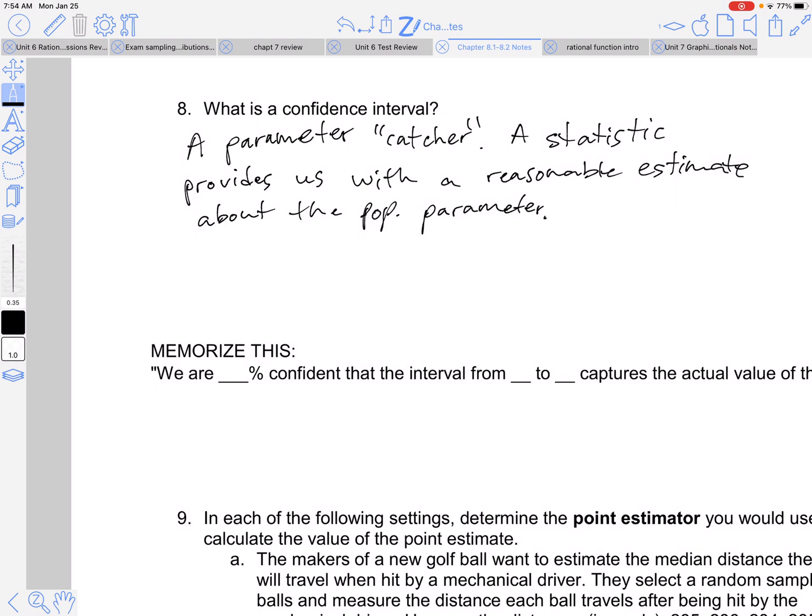So when we add or subtract that margin of error, it's going to give us some plausible values based off our estimate. So adding or subtracting our margin of error gives us a range, right, of all plausible values.